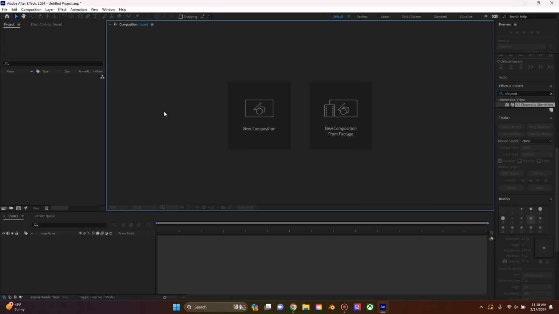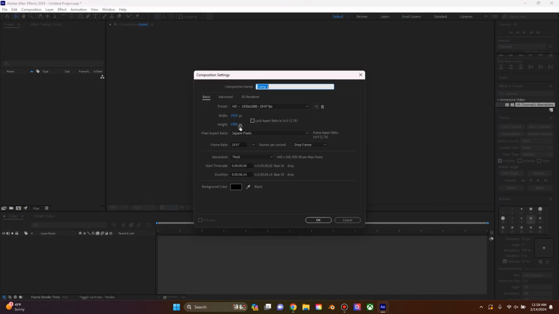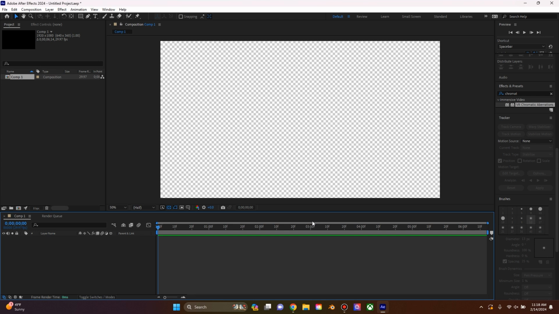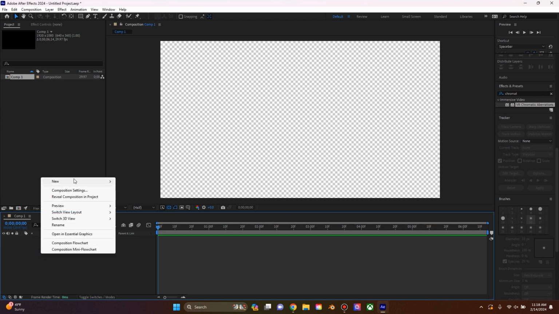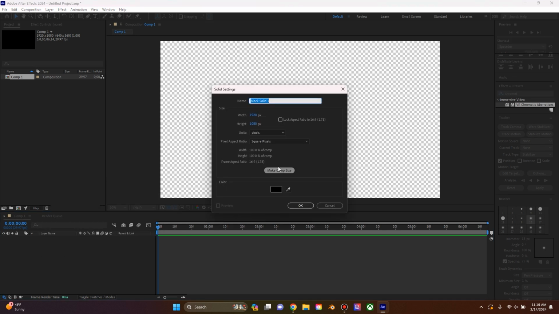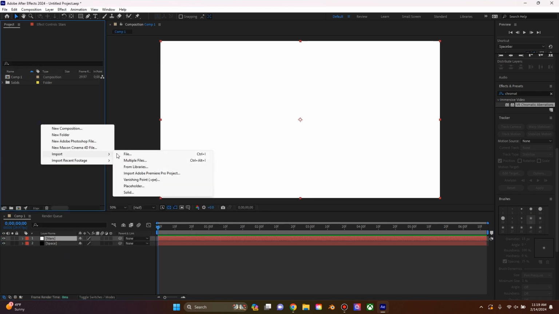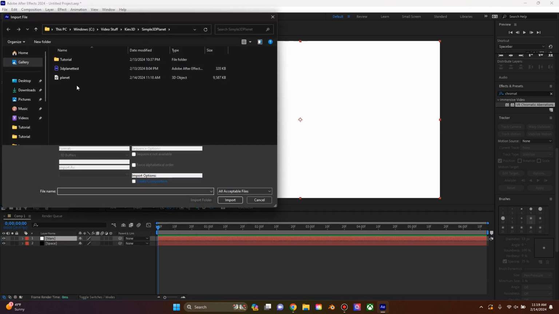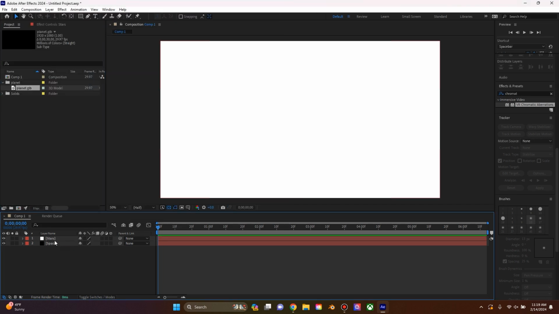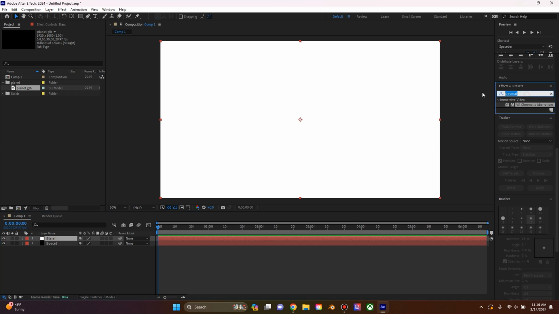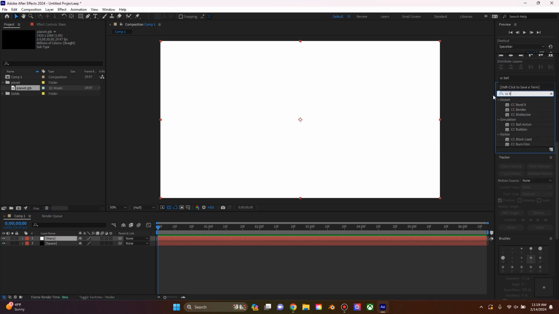So now that we're in After Effects, we're going to create a new composition, 1920 by 1080. And just like the last episode, the first thing we're going to be doing is creating two new solids. One's going to be black for space, and the other one will be white for the stars. We can also go ahead and import our 3D model we just created by right-clicking, Import, and then just selecting it. Just like the last video, again, we're going to add a CC Ball Action effect.